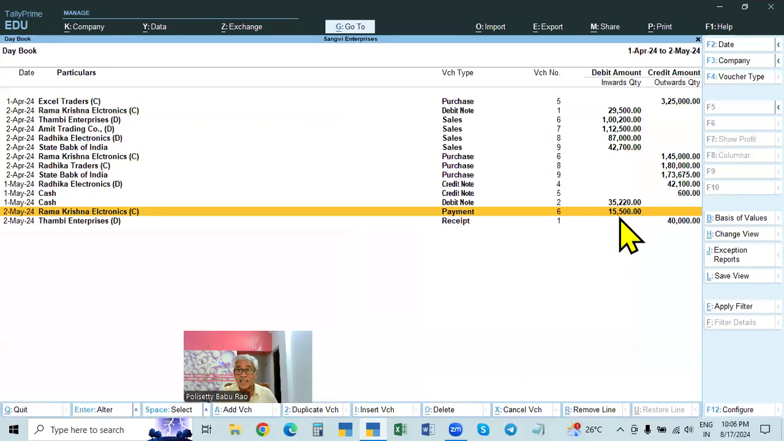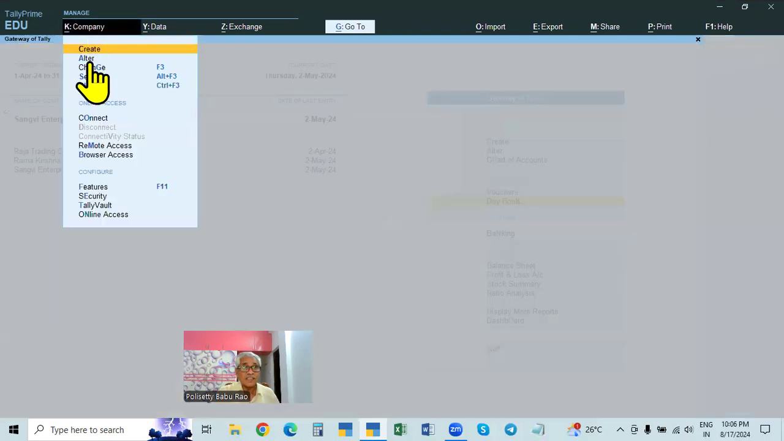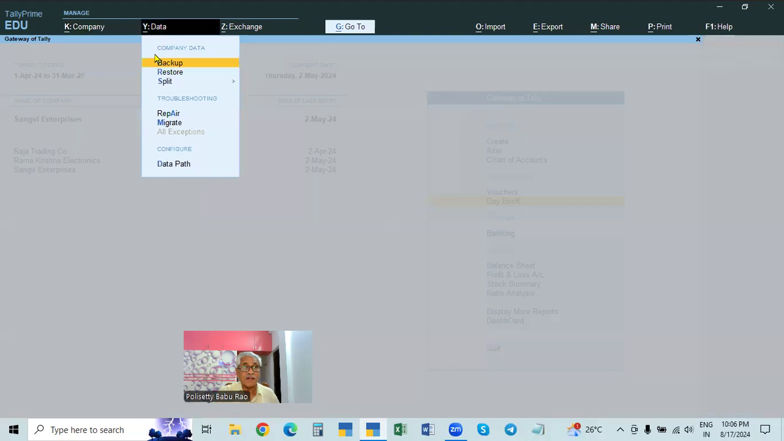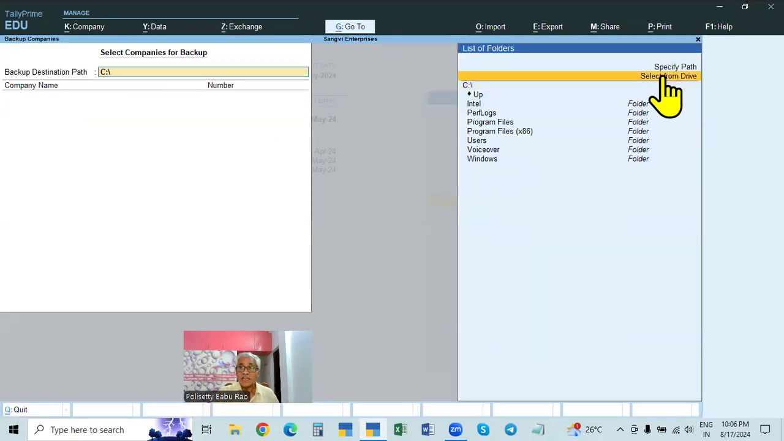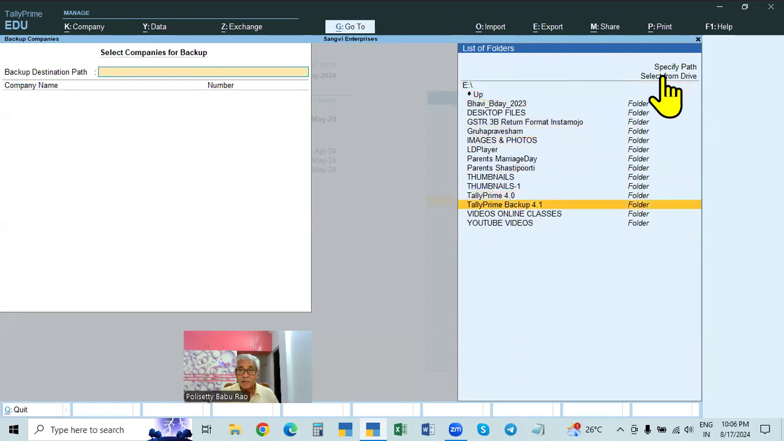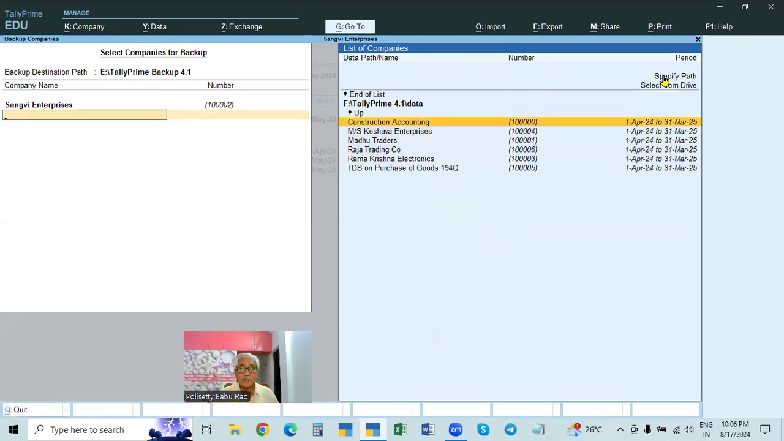So these two entries are added. Now again, if you back up this company, that is Sangvi Enterprises, go to this place, backup, and here go to this place. You drive Tally Prime backup, and we are selecting only Sangvi Enterprises. Only Sangvi Enterprises.